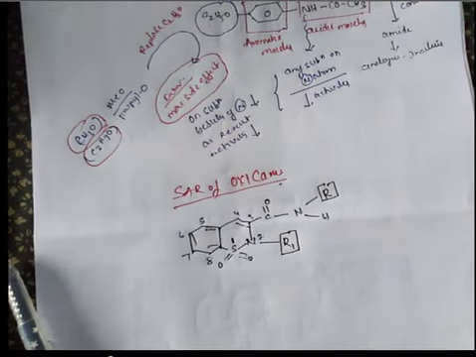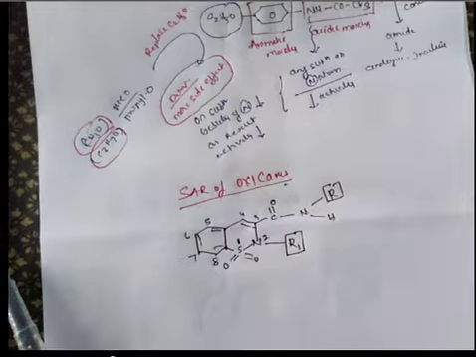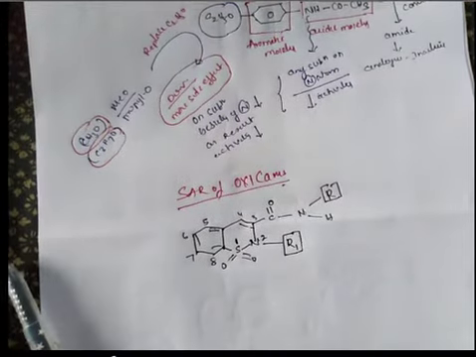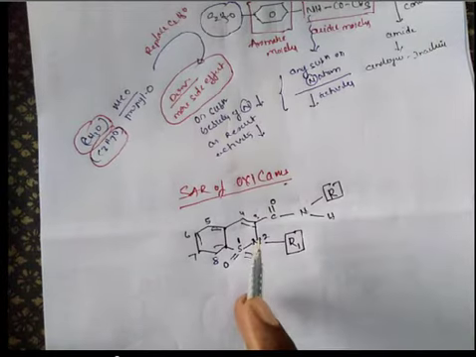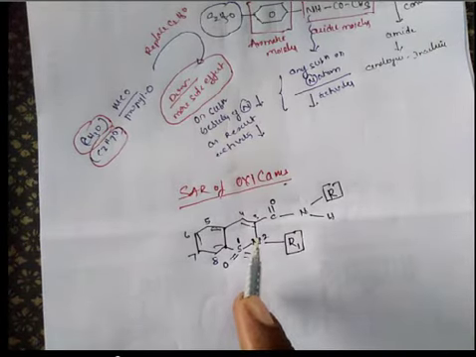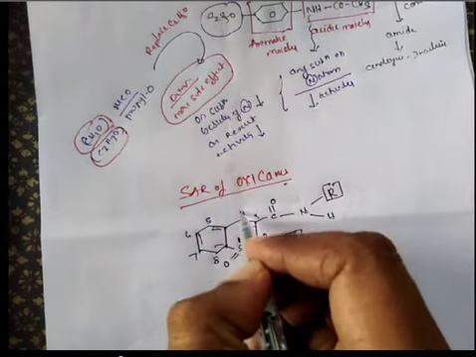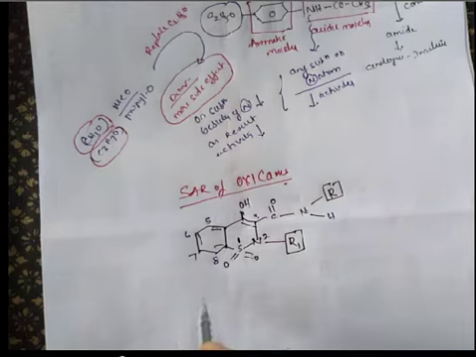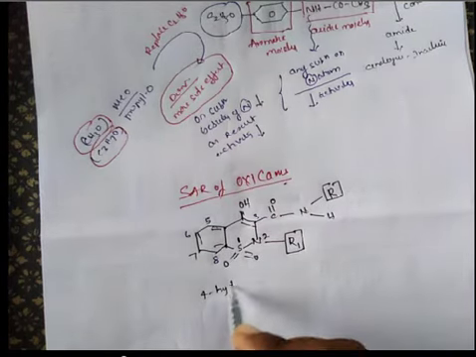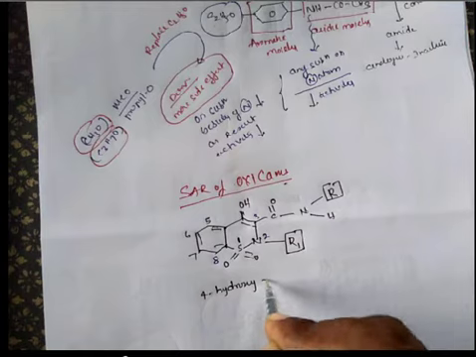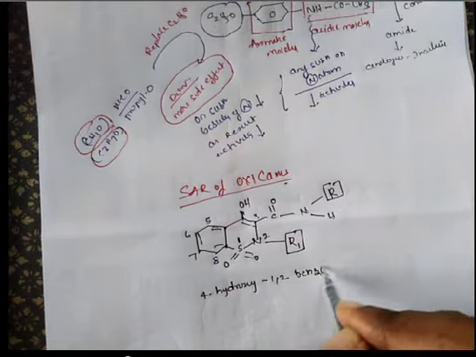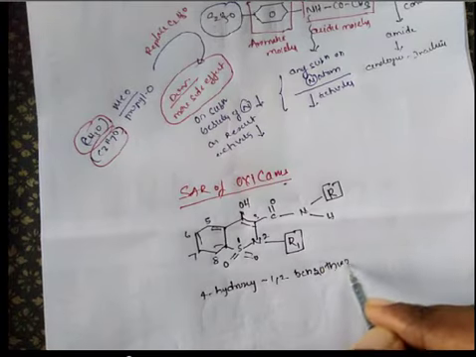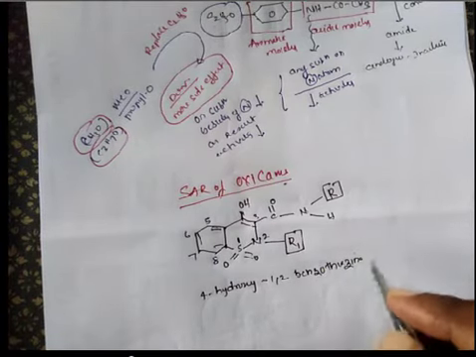This moiety is called 4-hydroxy 1,2-benzothiazine carboxamide. You have to write an OH group here. This moiety is called 4-hydroxy 1,2-benzothiazine carboxamide.